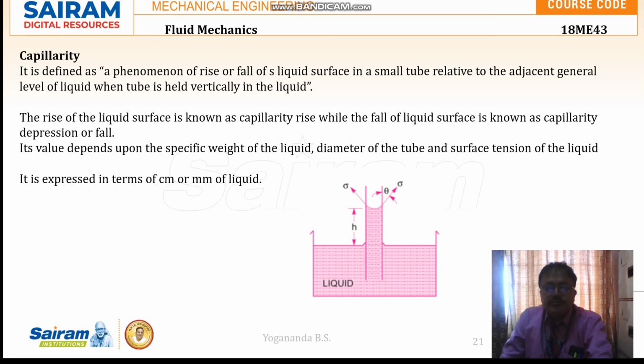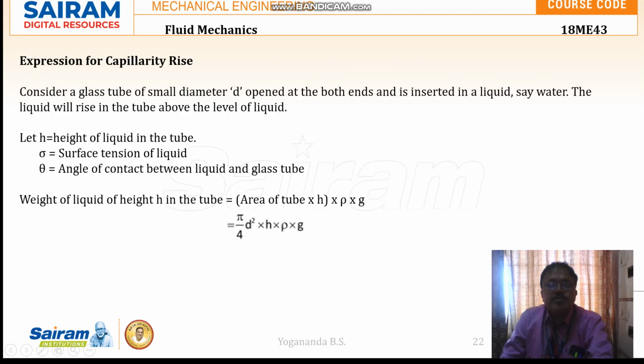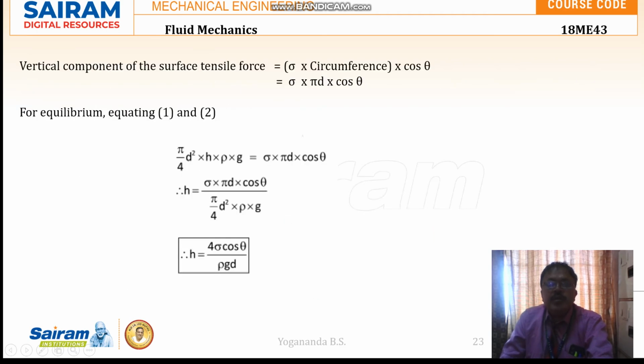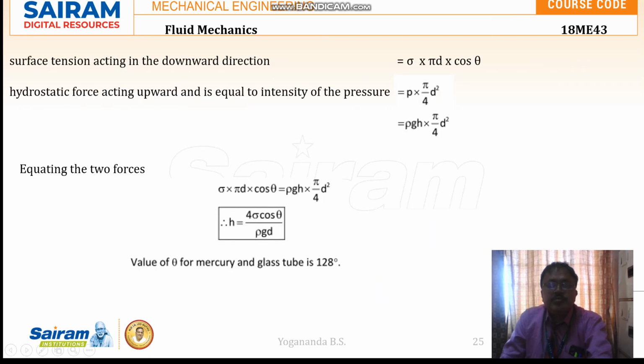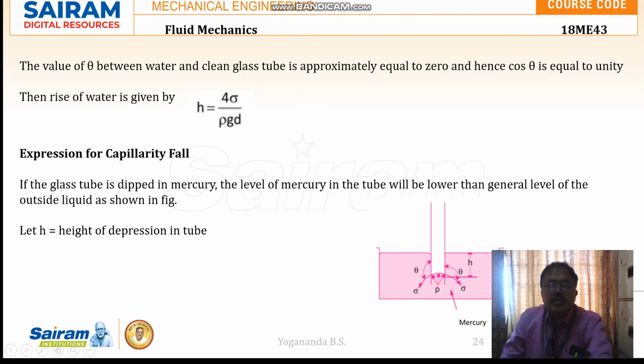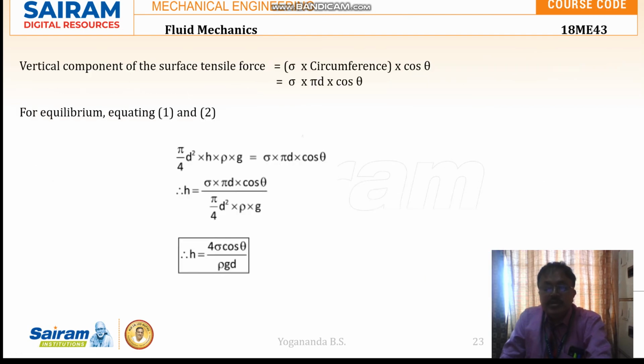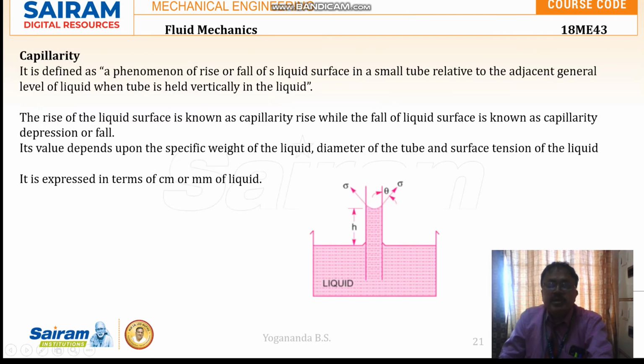Surface tension has the vertical component of sigma cos theta. It is acting on the periphery of the glass tube, so that is sigma cos theta into circumference, that is pi into d. Now for equilibrium, the liquid has to stand in this glass tube.